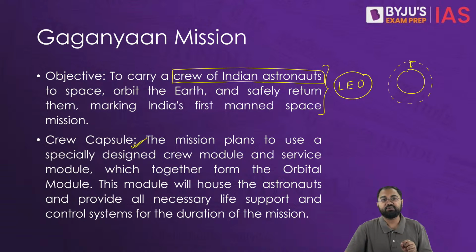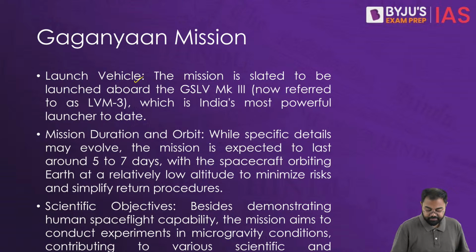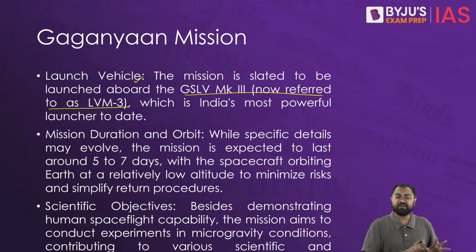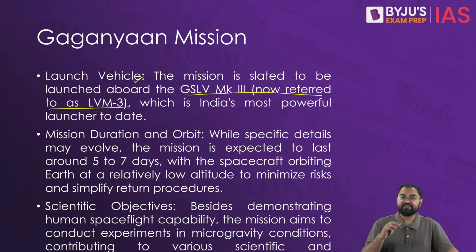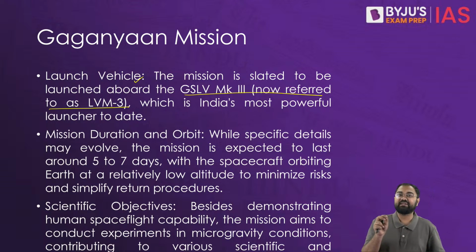In this, the astronauts will be in the crew module, and all the necessary life support systems and control systems required for the entire duration of the mission will be provided in this module. The launch vehicle that is being used, as we just discussed, will be GSLV Mark III, which is now also called LVM-3. Understand that when we say GSLV Mark III, it means the third generation of the GSLVs, GSLV standing for Geosynchronous Satellite Launch Vehicle.